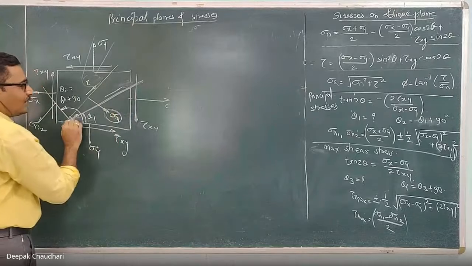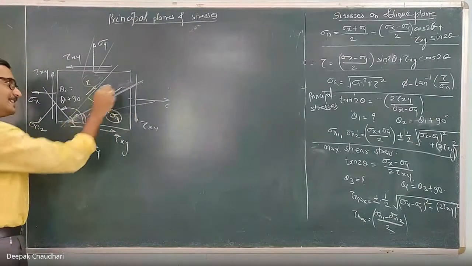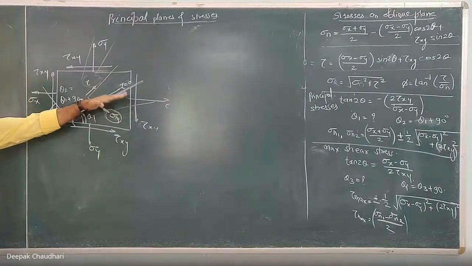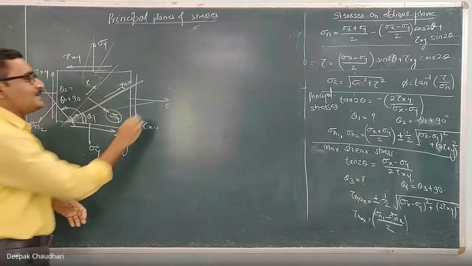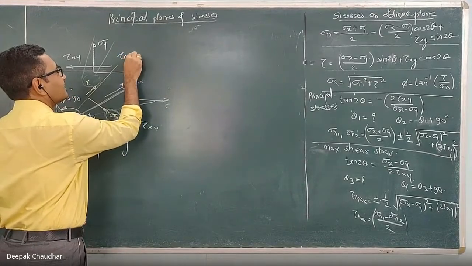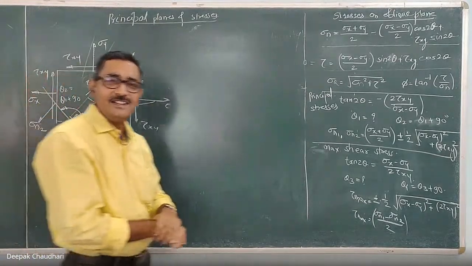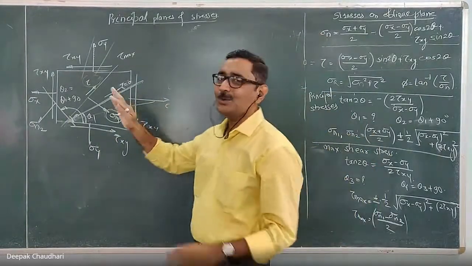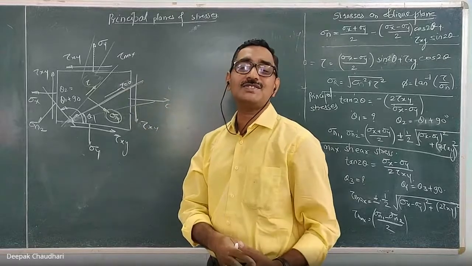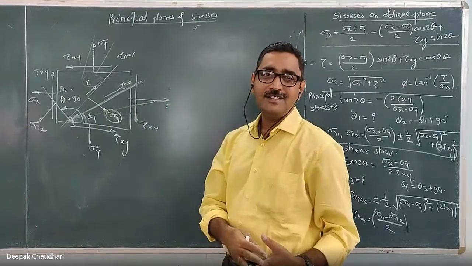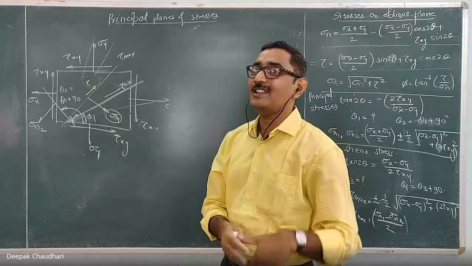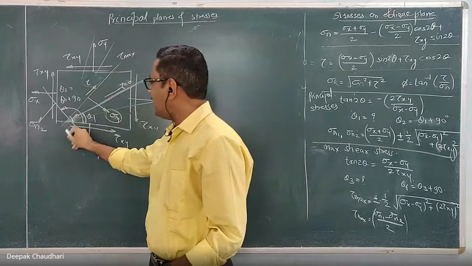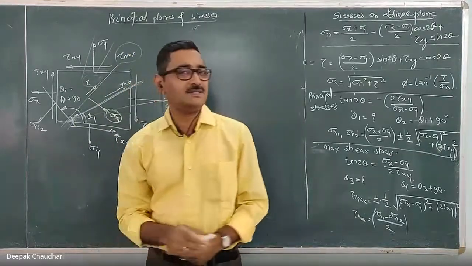Now in this strained body we can consider the number of planes. Here there is one plane on which the shear stress is maximum, and if the component is weaker in shearing, if the shear strength of the material is poor, then normally this material will fail along this plane which carries the maximum shear stress.